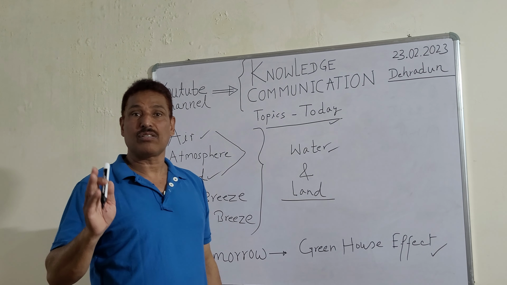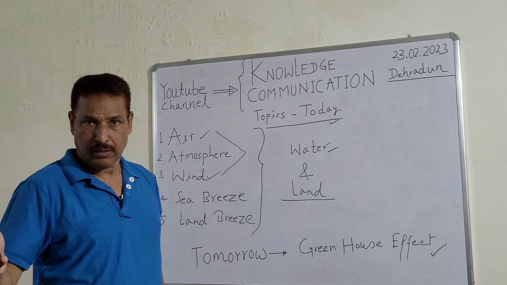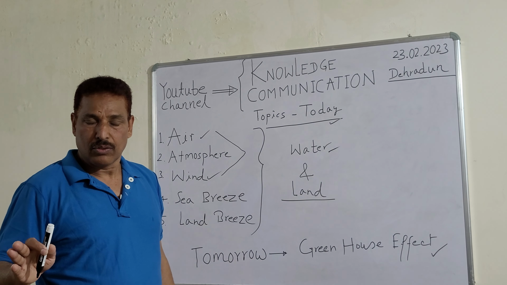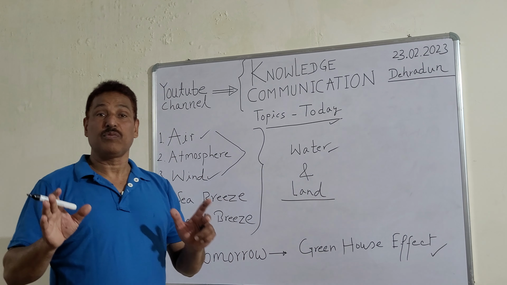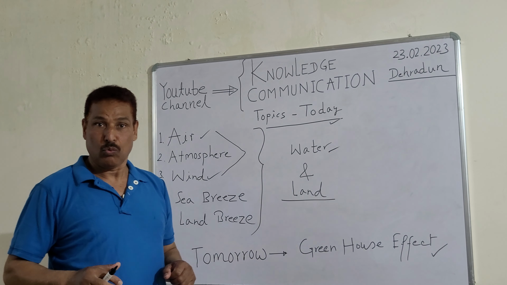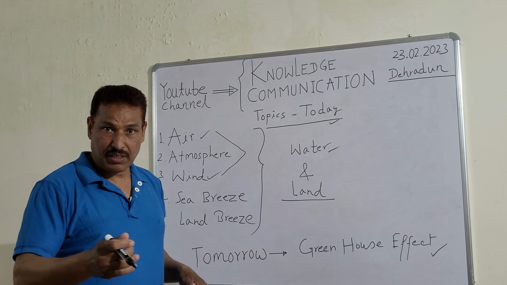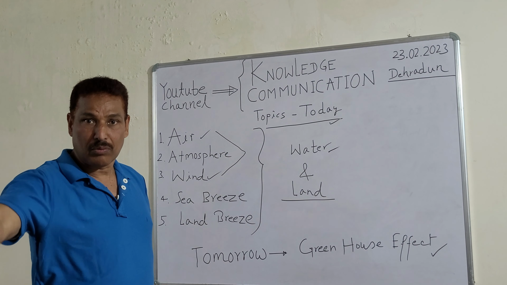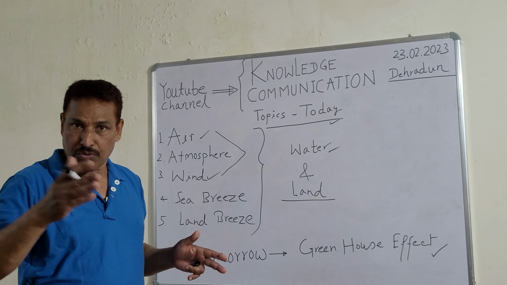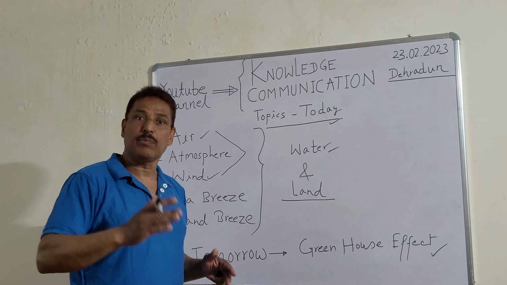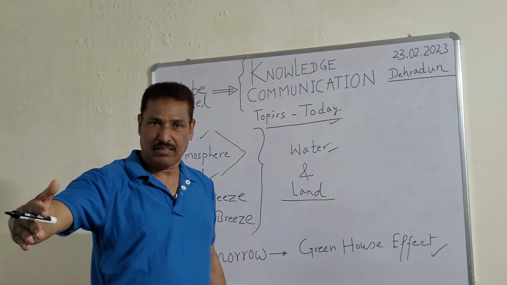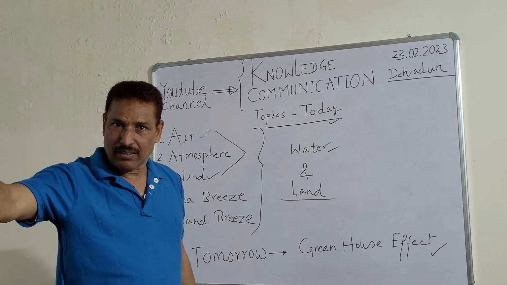So what happens as a result of the breeze blowing from land to sea when it is night, when there is no sun, there is darkness? One phenomenal thing happens with the sea. What happens with the sea? When it is night, the sea starts moving away from the land, because the breeze is from land to sea. So that breeze takes water with it, and up to a vast stretch, you can see that there is no water.